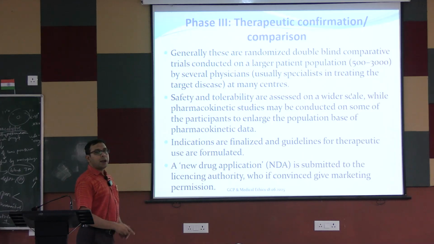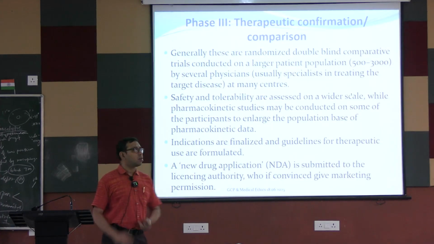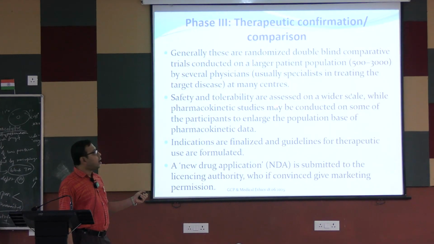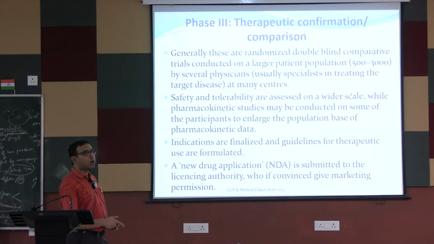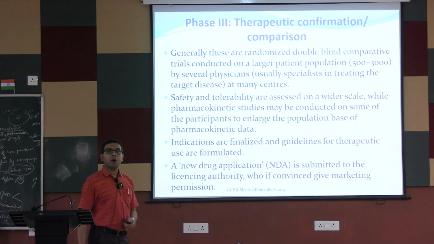So it is a double blind comparative trial conducted on a larger patient population by several physicians at many centers. Safety and tolerability are assessed on a wider scale, while pharmacokinetic studies may be conducted on some of the participants to enlarge the population base of the pharmacokinetic data.